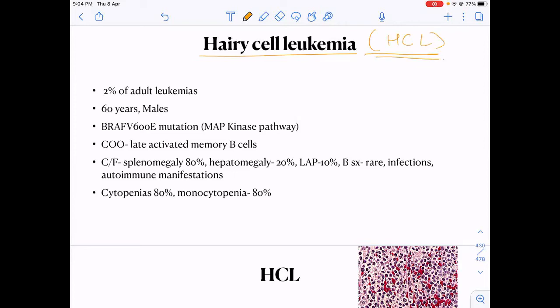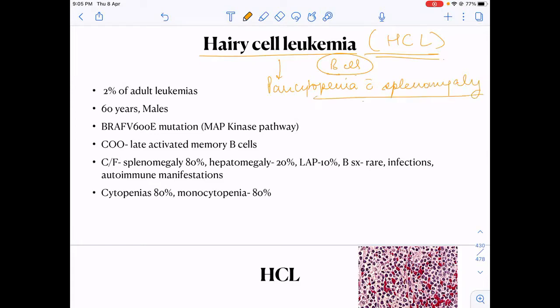What you have to remember in this lymphoma is, firstly, it is a B-cell lymphoma. Then we have to remember, in hairy cell lymphoma, what kind of a presentation does the patient have? The patient will present with pancytopenia along with splenomegaly. Lymphadenopathy symptoms are very rare. This is what you have to remember. Pancytopenia with splenomegaly, one of the causes is hairy cell leukemia.